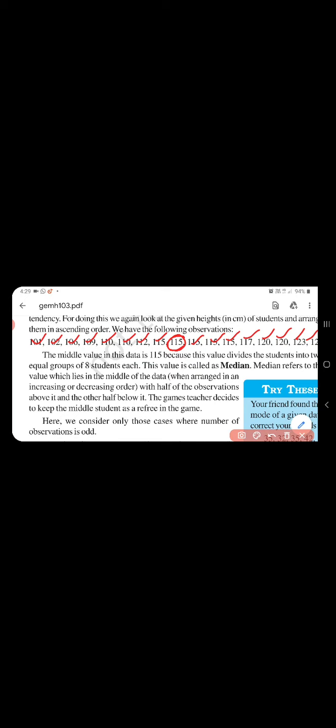Median refers to the value which lies in the middle of the data when arranged in increasing or decreasing order. With half the observations on one side and half on the other side, the middle data is called the median. In the given data arranged in ascending order, if the data is odd, here the total is 17, so it's easy: 8 on one side, 8 on the other side, and the middle one is the median of the data.